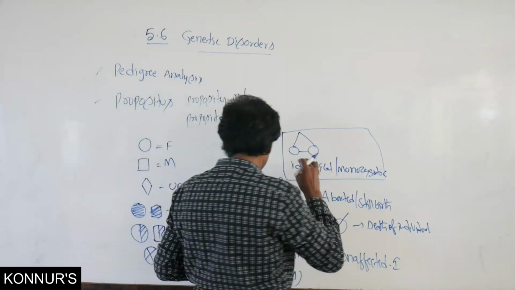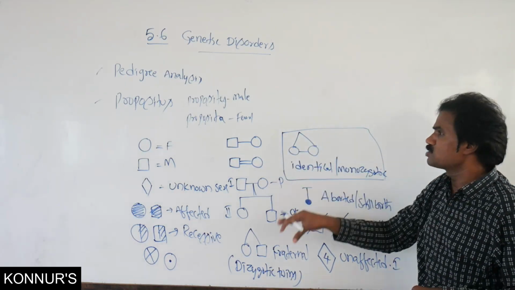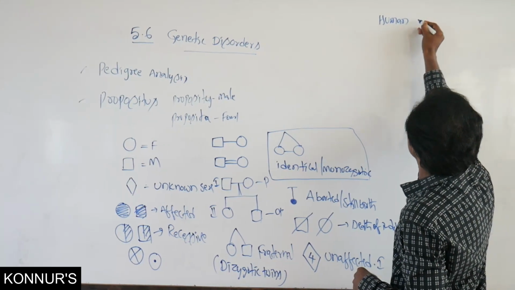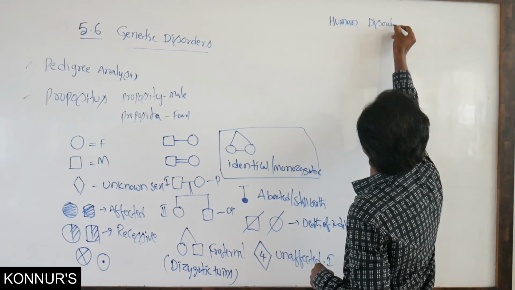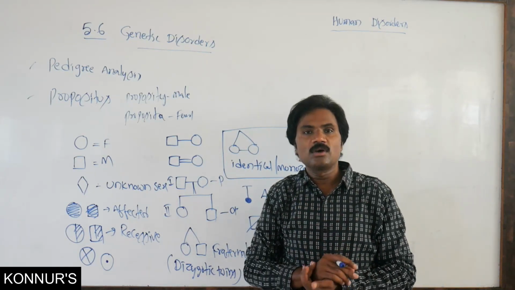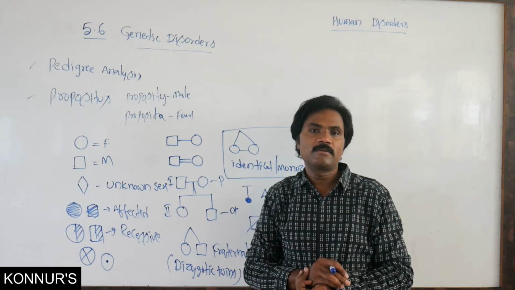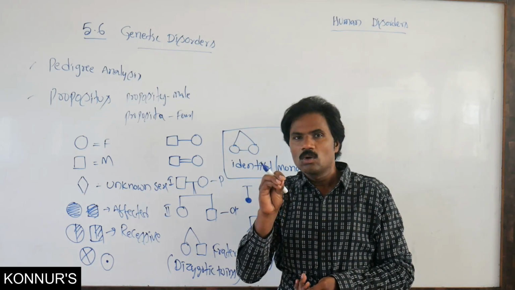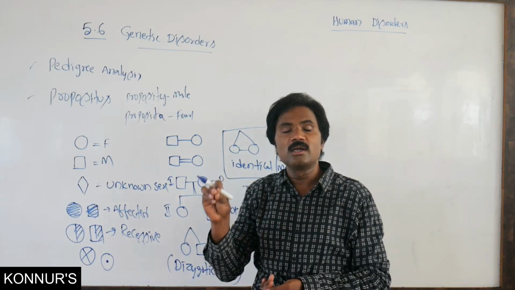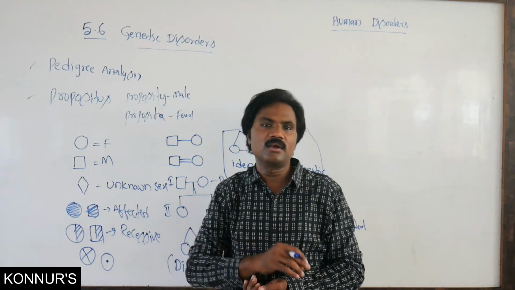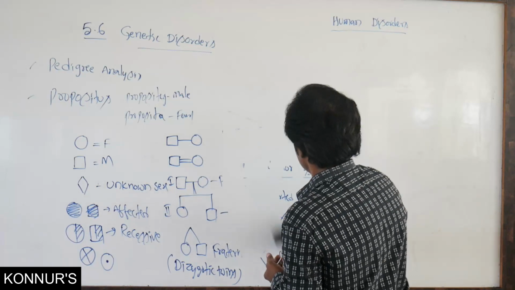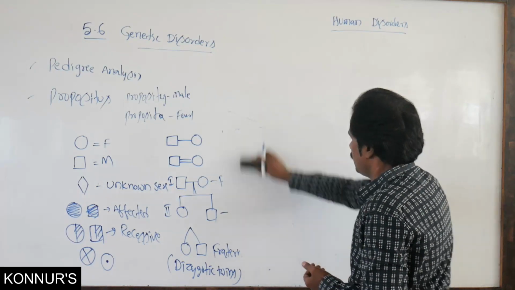What are the particular diseases? One can study them in this way. In human genetic disorders, normally two types are observed: one is chromosomal abnormality, and another is gene-related human disorders, otherwise called Mendelian disorders. There are chromosomal abnormalities as well as Mendelian abnormalities.